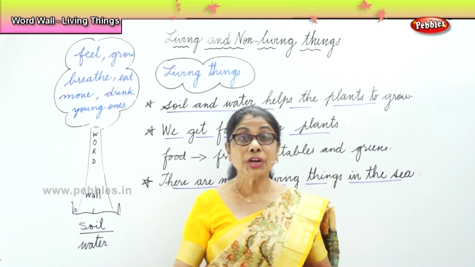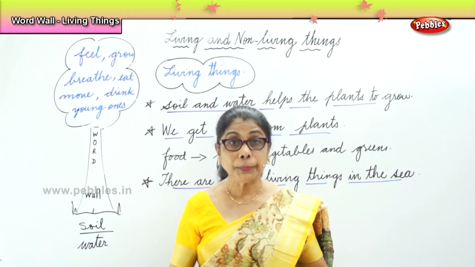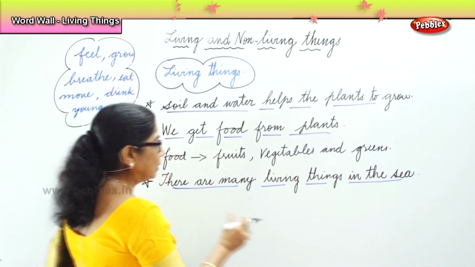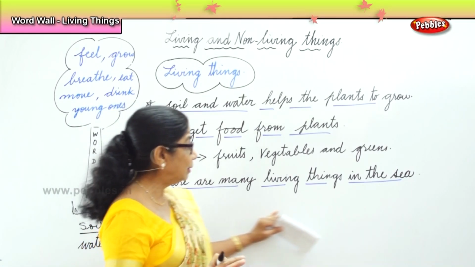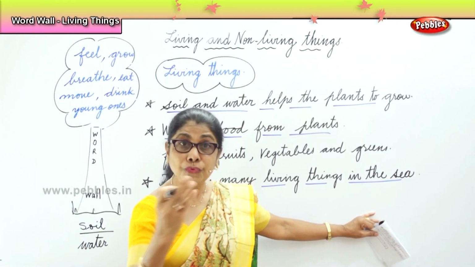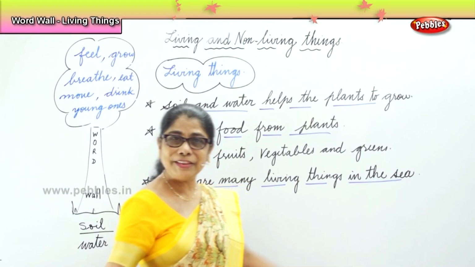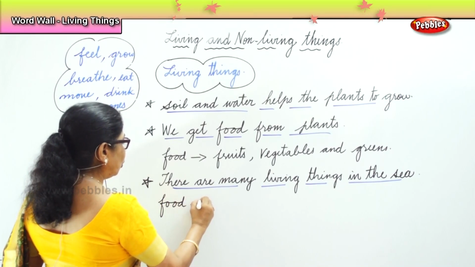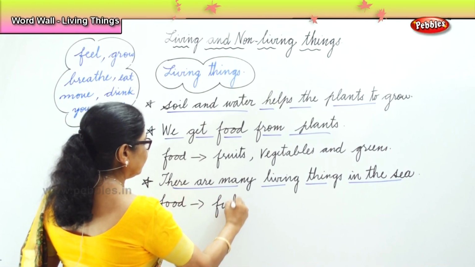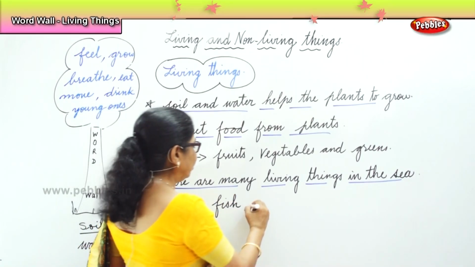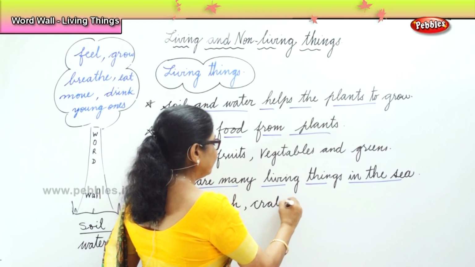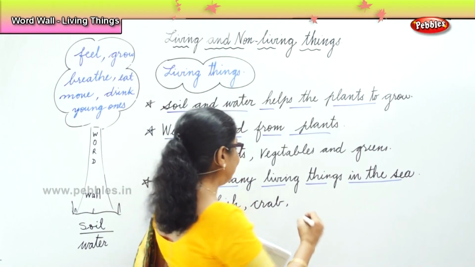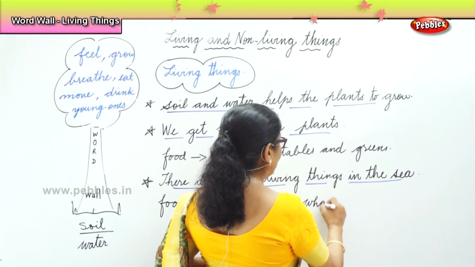Other than fishes, you have seahorse, octopus, big whales, tiny things, all kinds of things. So now, we must learn. The things that live in the sea are also food for you and me. Now, what is the seafood you like to eat? The sea also gives us food. What is that? Fish. Name them. Crab, very good. Fishes and crabs. What about the huge whale? Very good. You do not eat it, but the whale lives there.